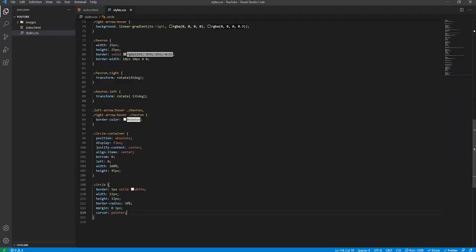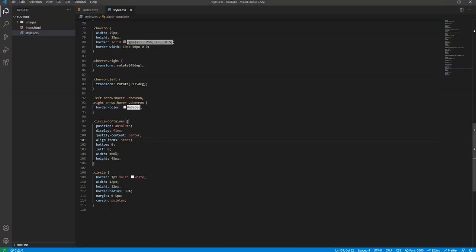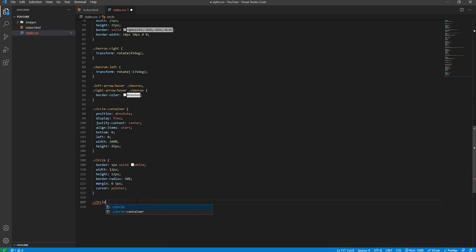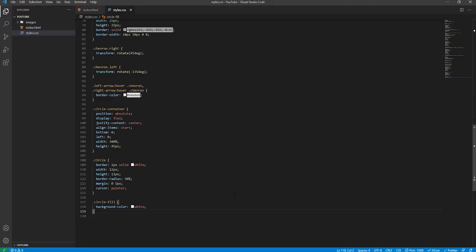It's looking good here. But actually I was wrong on this attribute here. Align items, it should be start, so it's aligned a bit up. As you can see, it's pushed up now because it's at the start of the vertical height of the container, which is good. So below this circle, we're going to create a class called circle fill. Now we won't actually be using this class until we get onto the JavaScript, but essentially it will have a background color of fully white. So this will let the user know that a current circle is being activated. So at the moment it should be this circle here on the left because this is the first image and the user has just loaded up the document. And it will also change based on what image the carousel is currently targeting.